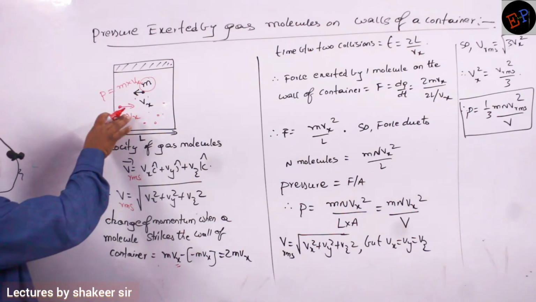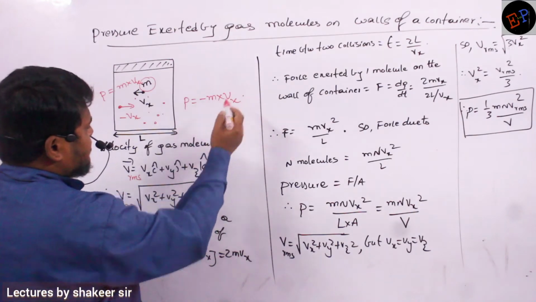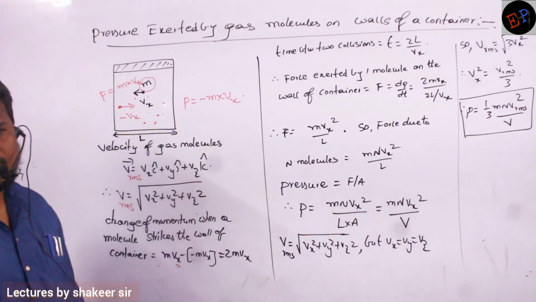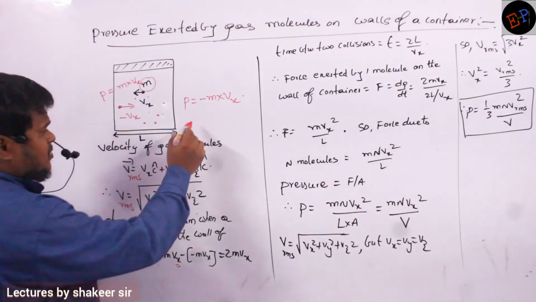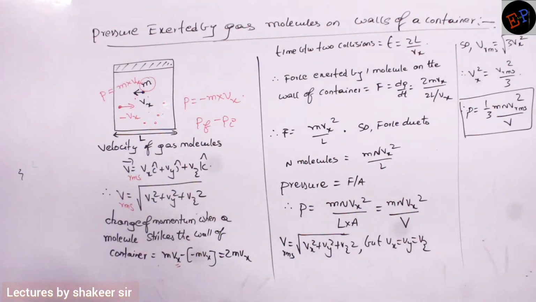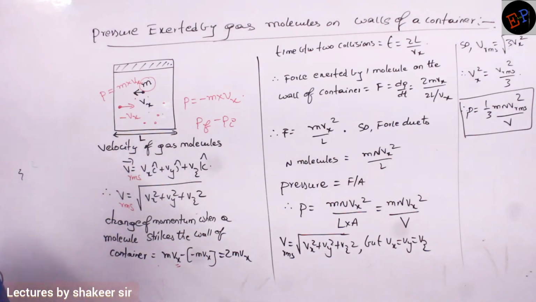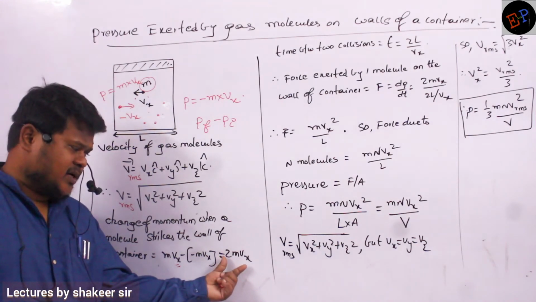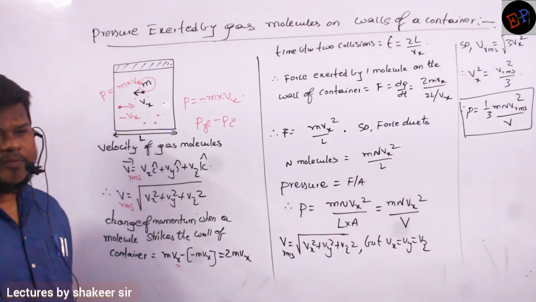So what is the momentum while returning back? Momentum while returning back is minus m into Vx. Momentum is a vector quantity. In one direction I have taken positive, in the other direction it will become negative. So what is the total change in momentum? Change in momentum is P final minus P initial, or P initial minus P final, anything we can write. So mVx minus (minus mVx) will become 2mVx. So this is the change in momentum, and we are only taking the magnitude. So change in momentum is 2mVx.